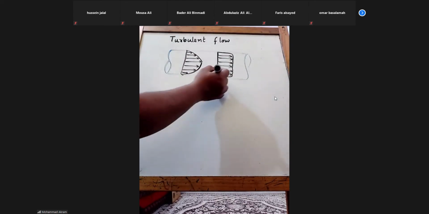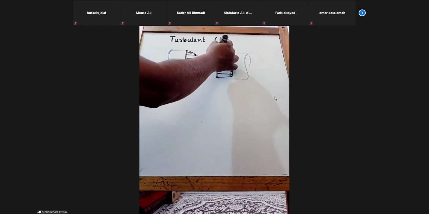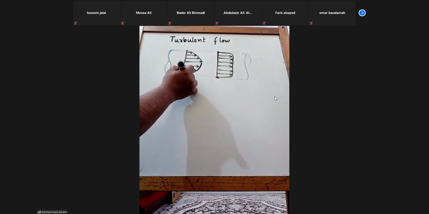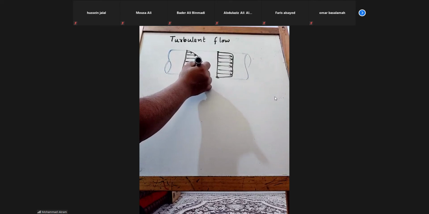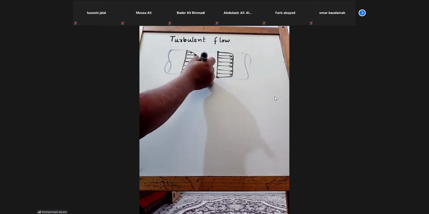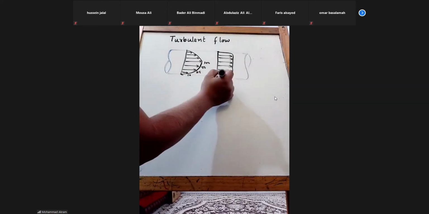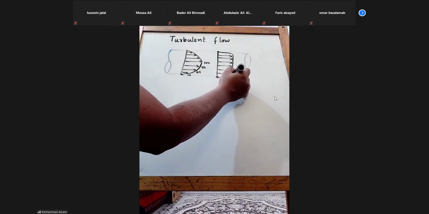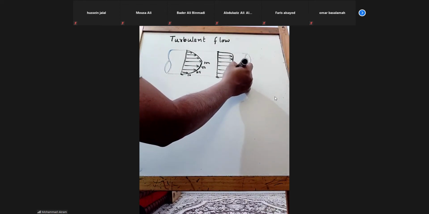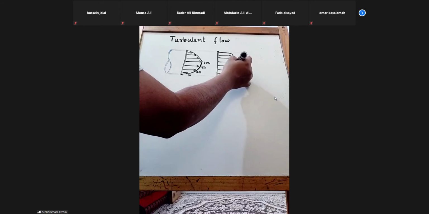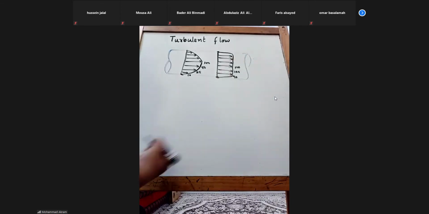Of course here we have 0. Then say for example this is 10, then 25, 50, 100 of center velocity. Then it will be like this is 0, then it is 90, then 100, 100 of center velocity.